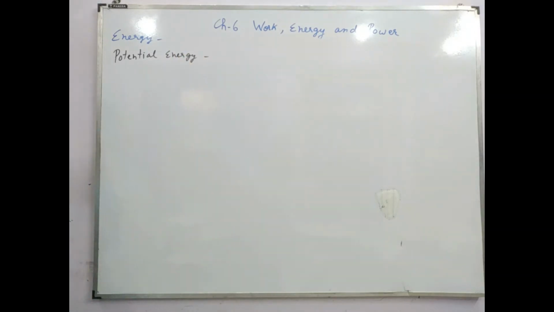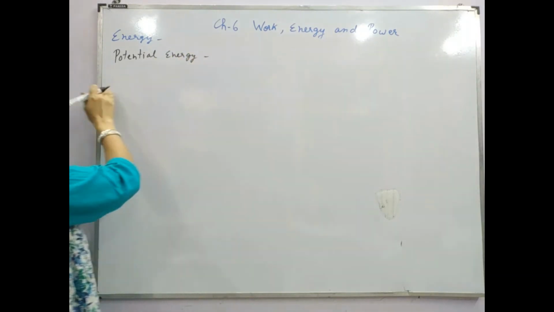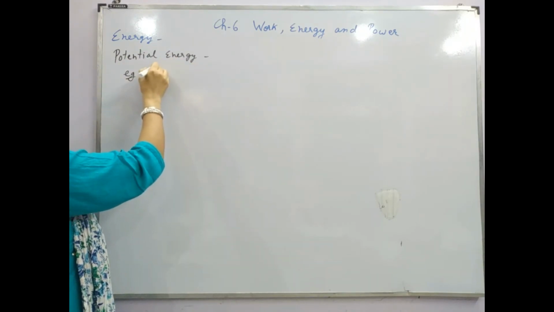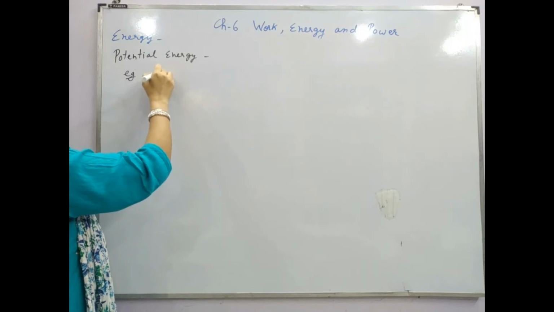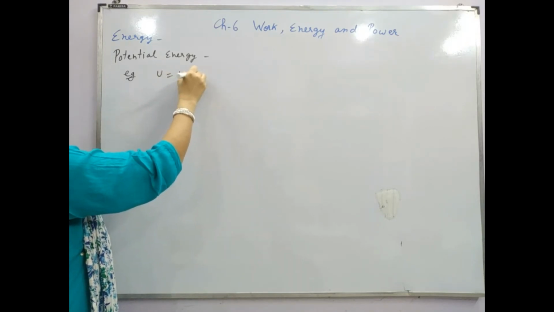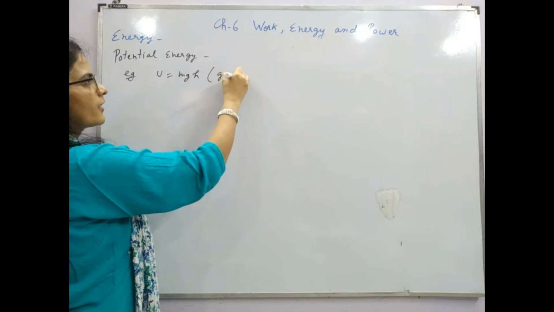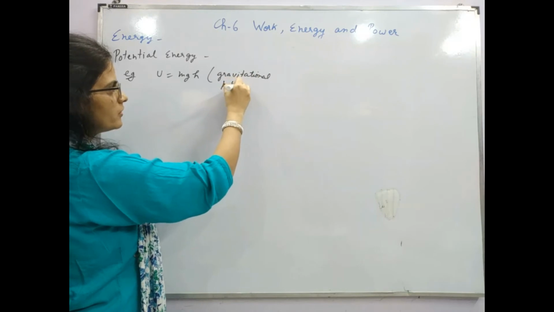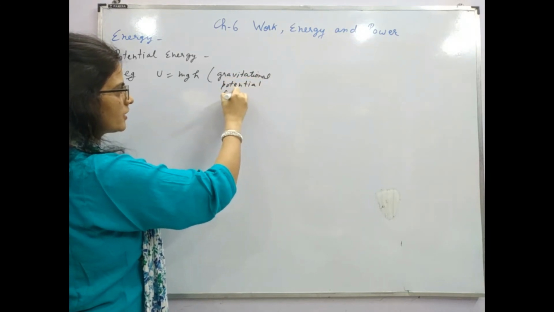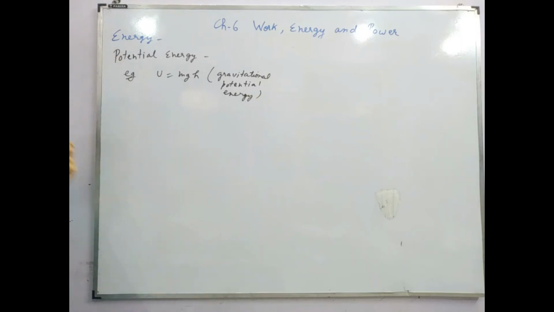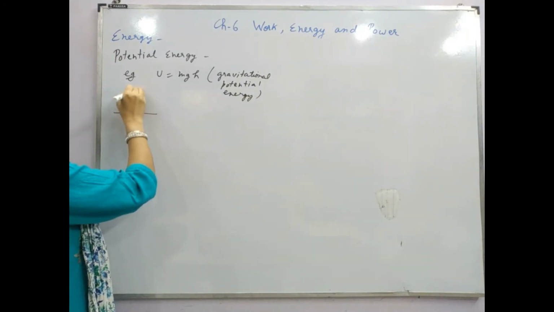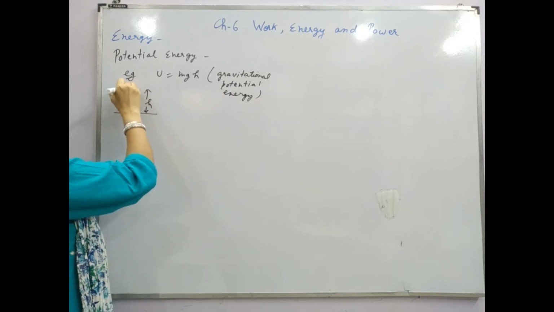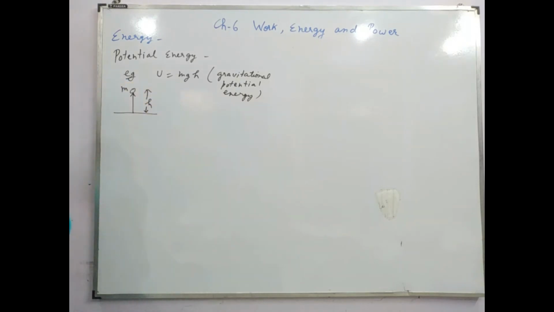We know that potential energy is the energy due to the position. So in 9th standard, you have studied about only one potential energy, and that was potential energy is equal to mgh. This was actually gravitational potential energy when a stone is lifted against gravity. So when the stone is lifted to height h, m is the mass, then the energy stored is mgh.